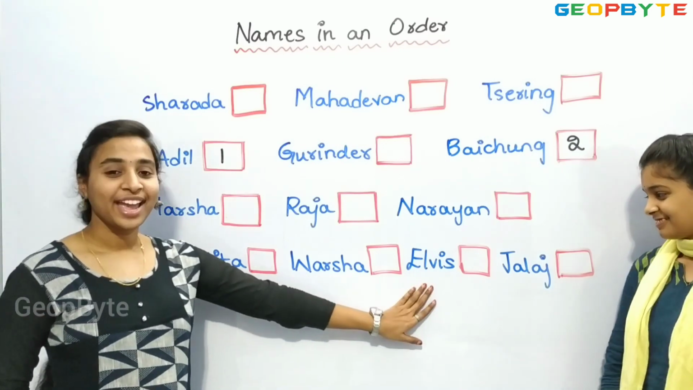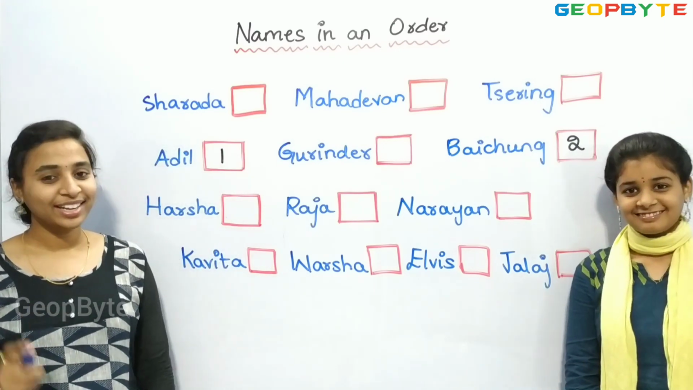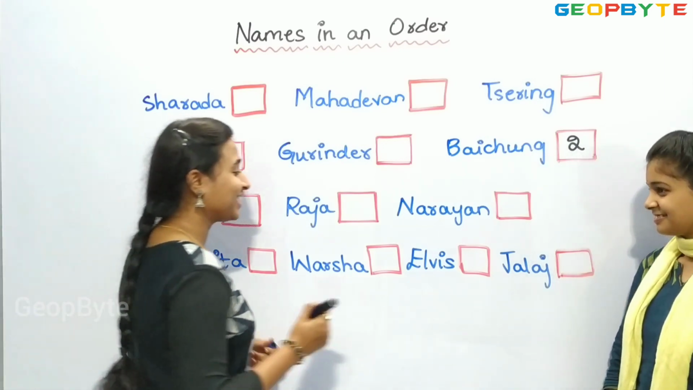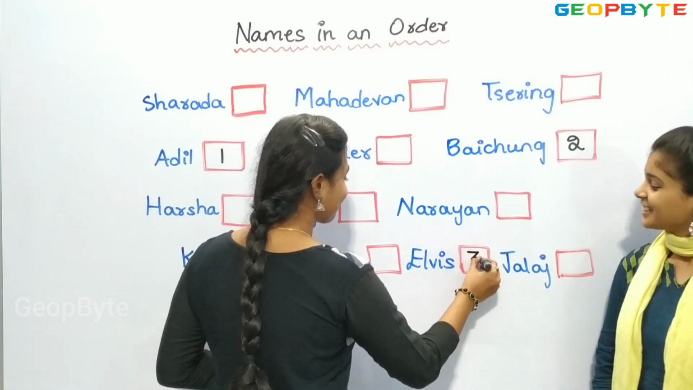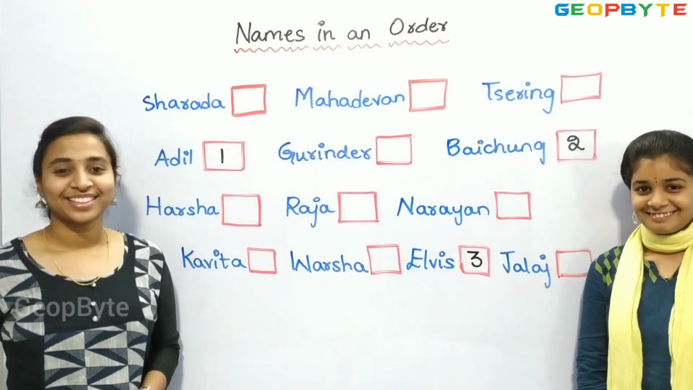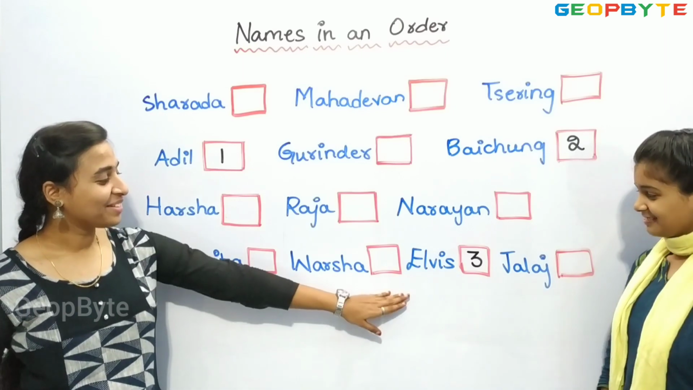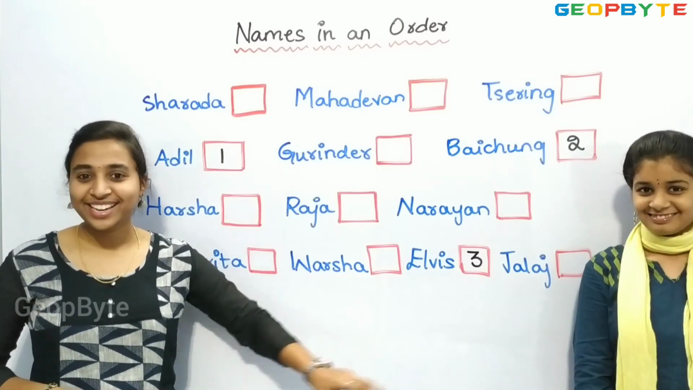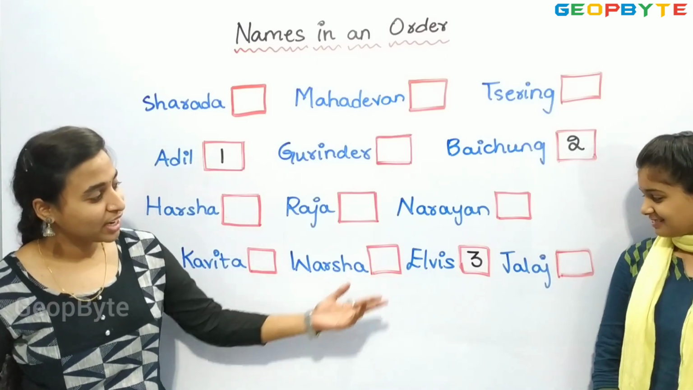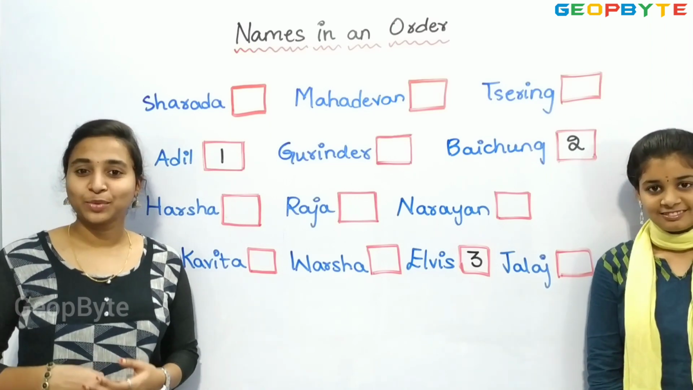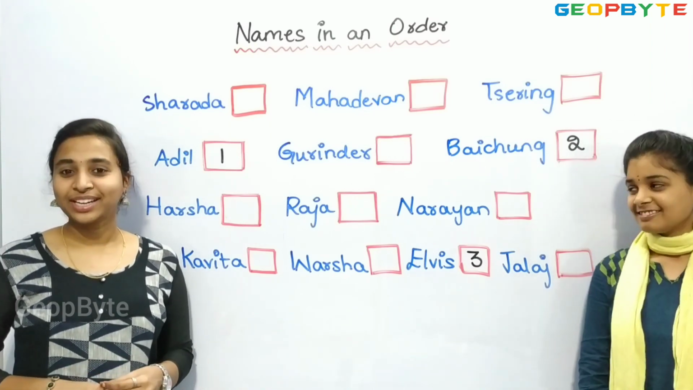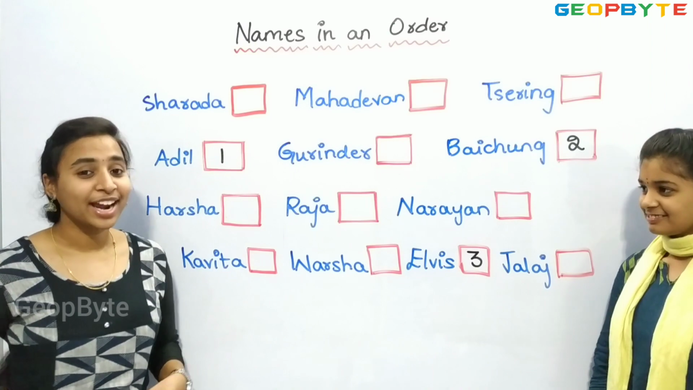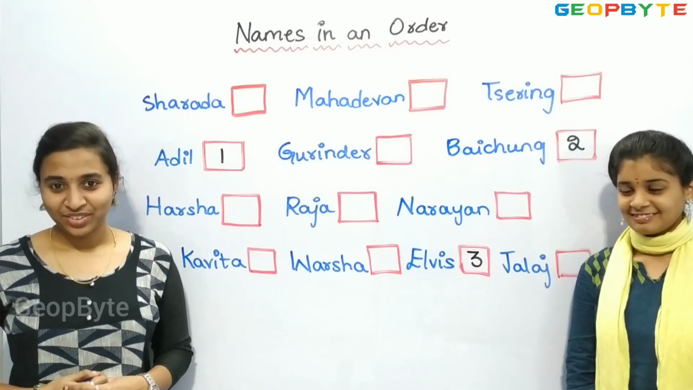Children, see, Elvis is starting with the letter E. So let us write 3 here. So children, Elvis is numbered 3. Now we have Jalaj, so that is not starting with E. Now let us see the name starting with the letter F.